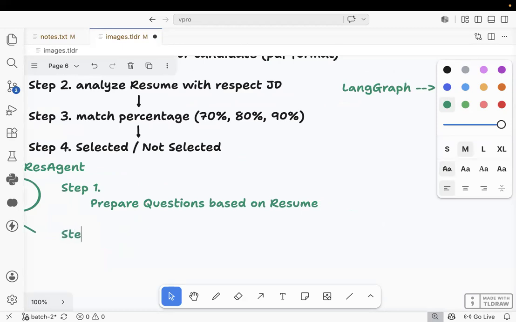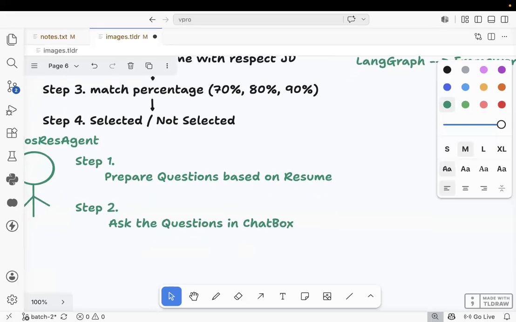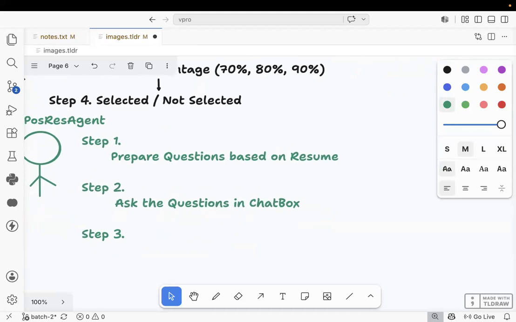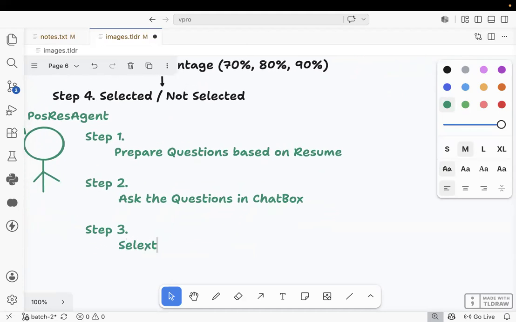Step number two, after preparing the questions, it will ask the questions in the chat box. Step number three, based on the questions and answers, this agent will select or reject again.